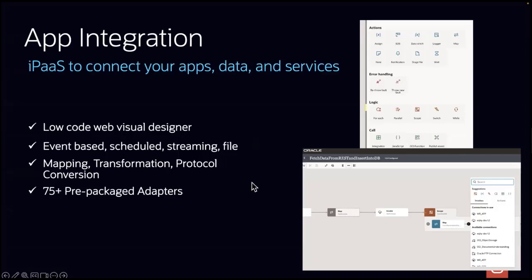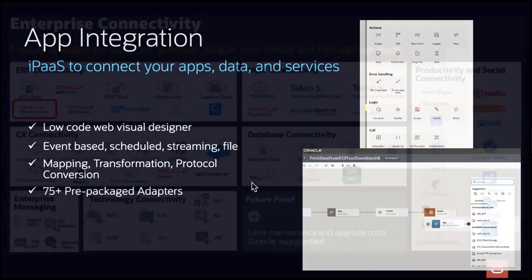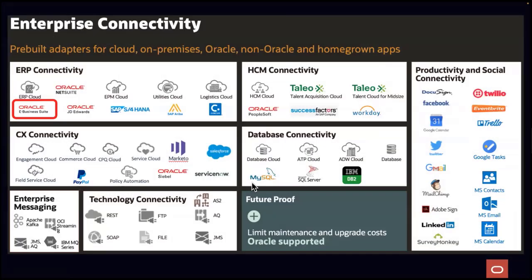There are 75 plus prepackaged adapters that come with the tool itself, and some of them are mentioned here in the slide. And again, as you can see, we have adapters not only into Oracle systems, but also non-Oracle systems. We've had customers use a lot of the productivity and connectivity adapters to send out Slack messages in case something goes wrong, or send out SMSs using Twilio adapters.